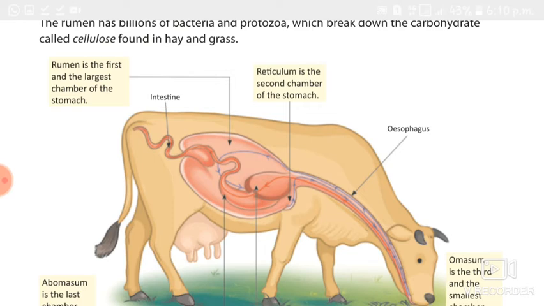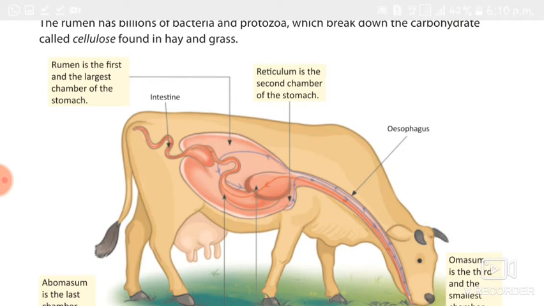Okay, so then the food passes to the reticulum. The reticulum is the second chamber. You can see the small chamber. It is the second chamber of the ruminant stomach. It helps in moving the swallowed food into the mouth for chewing.